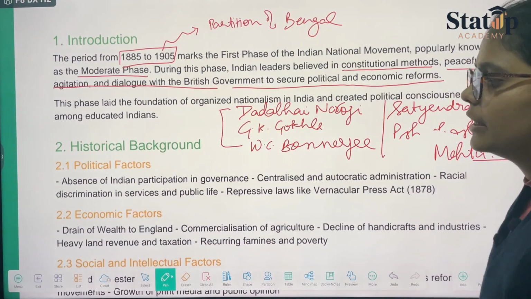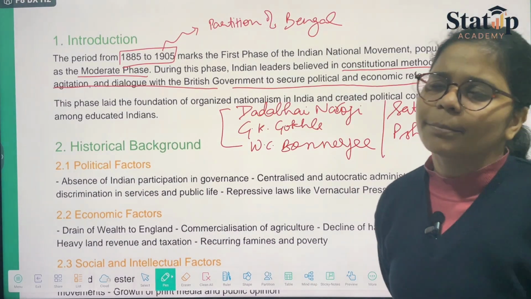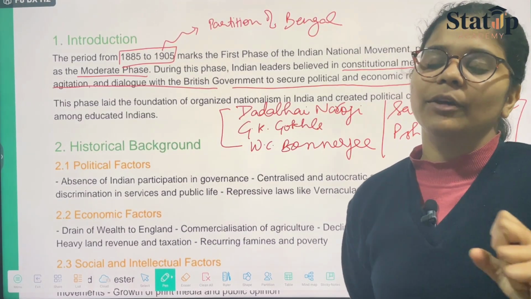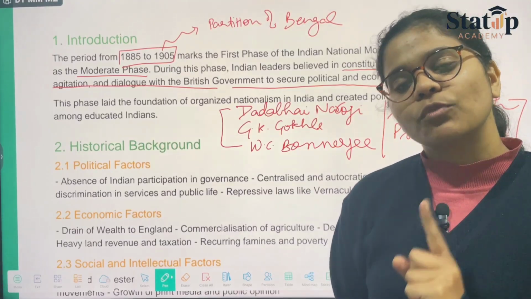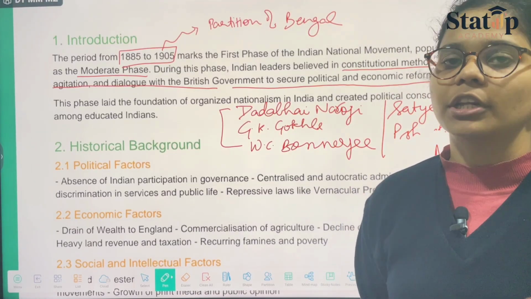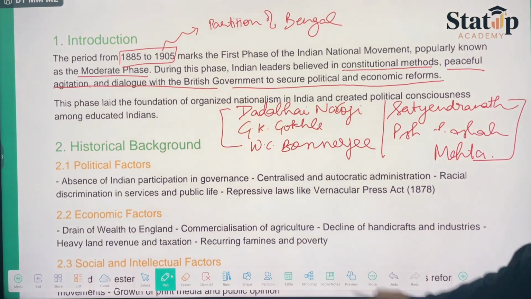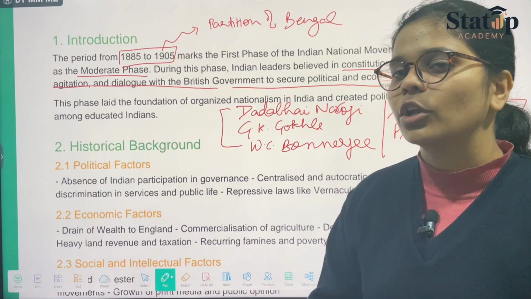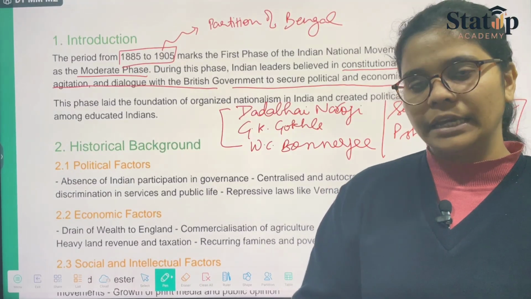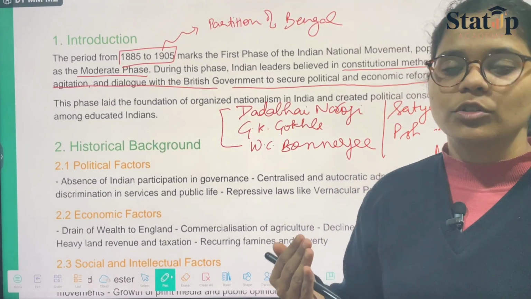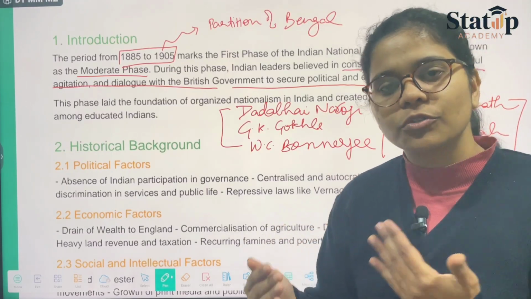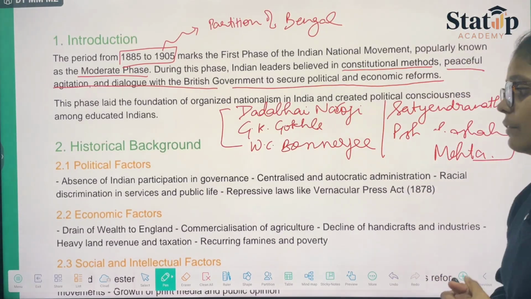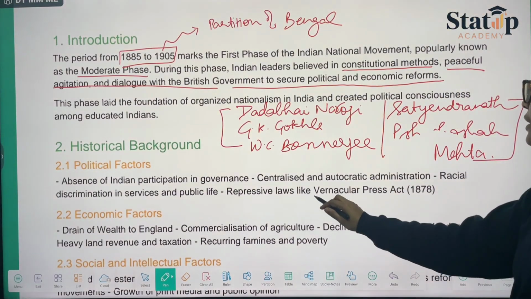When we talk about the political factors, the basic thing was that in the British government formed in India, the Indian public was not allowed to participate. So a centralized and autocratic administration was there. Obviously, racial discrimination was followed, as we talked about the Ilbert Bill in yesterday's class. The Ilbert Bill was also introduced, due to which there were a few controversies related to the Europeans and the Indian public. Then we had repressive laws like the Vernacular Press Act.